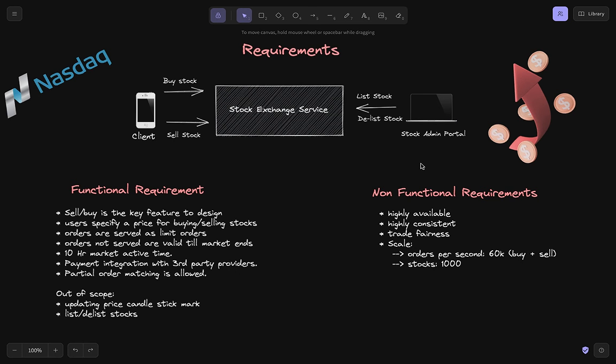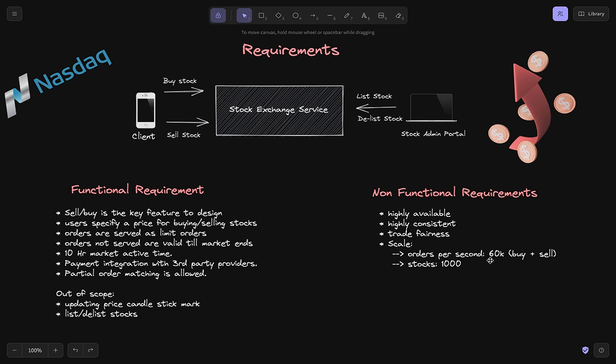In addition, the interviewer should mention, or you should ask the interviewer, about the scale. In our case, let's say we are receiving a total of 60,000 orders per second, including both buy and sell, and the total number of stock companies that are listed on the exchange are 1,000. Let's say this is the scale that has been given to us. Now you are understanding this system has a total order buy sell TPS of 60,000.